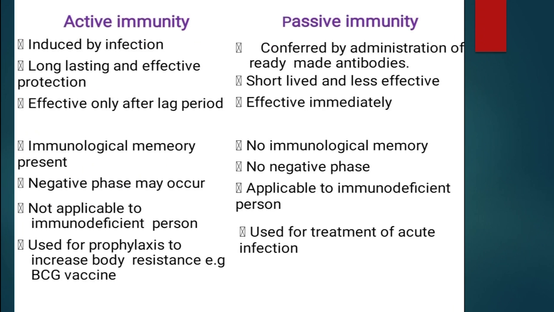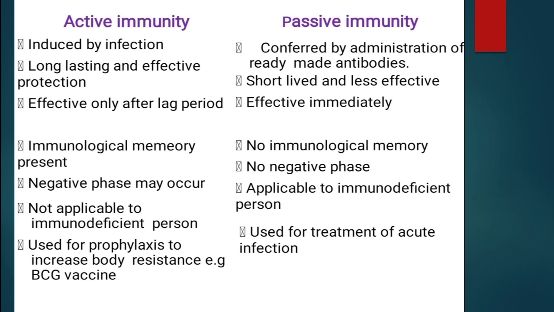Now, if there is a question on the difference between active and passive immunity, then we can write that active immunity is induced by infection, and passive is conferred by administration of ready-made antibodies. Active immunity is effective only after a lag period, and passive immunity is effective immediately. In active immunity, immunological memory is present, but in passive immunity there is no immunological memory.